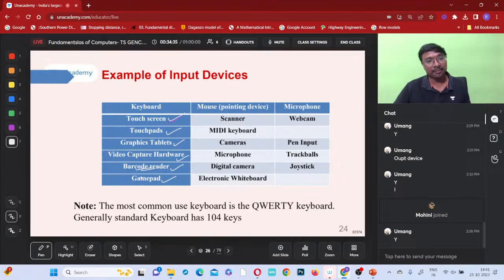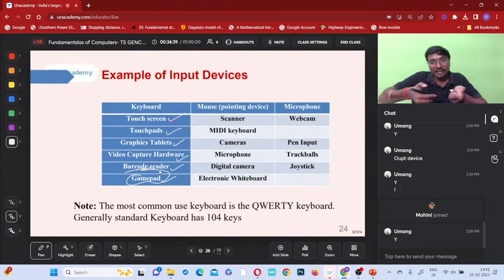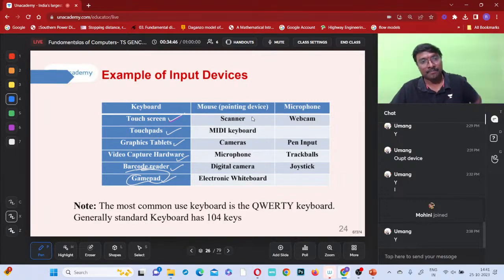Like that. Gamepad, those who are playing games, they are moving the car like this, operating. Next, mouse or pointing devices, if you just observe. These are all the other devices: scanner, MIDI keyboard, cameras, microphones, digital camera, electronic whiteboard, web microphone, webcam, pen input, trackballs, joystick. These are all your input devices.